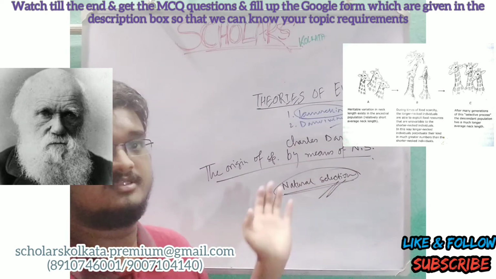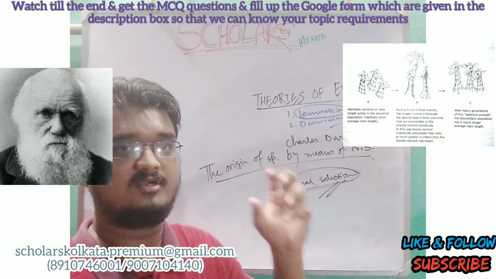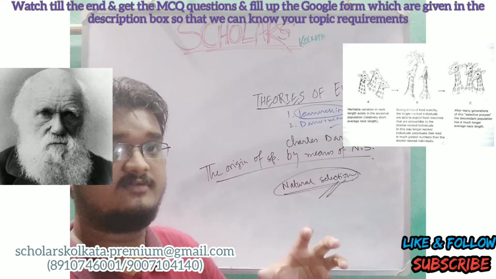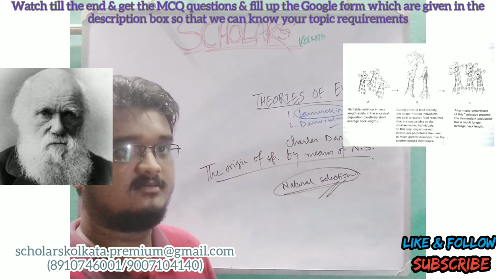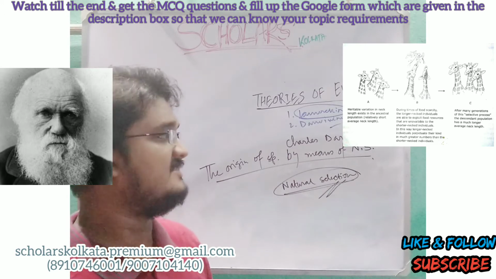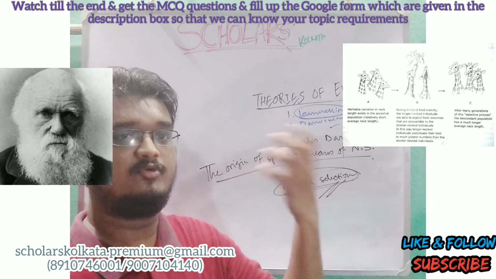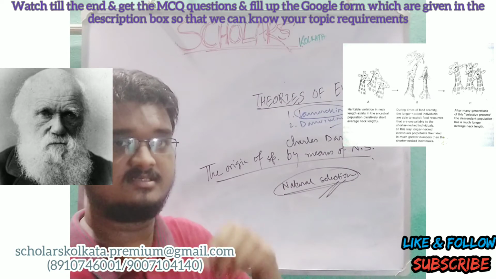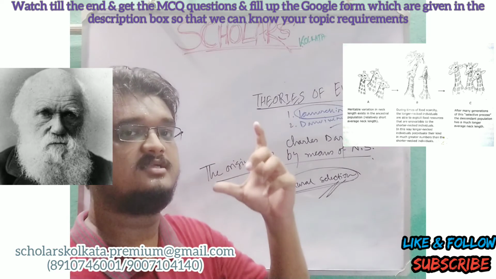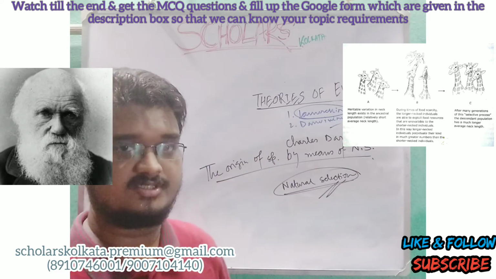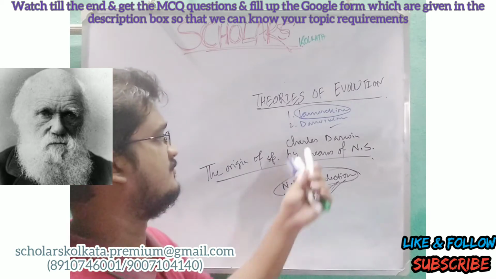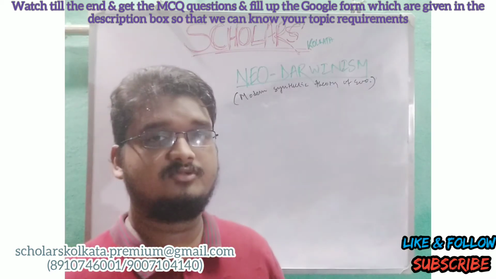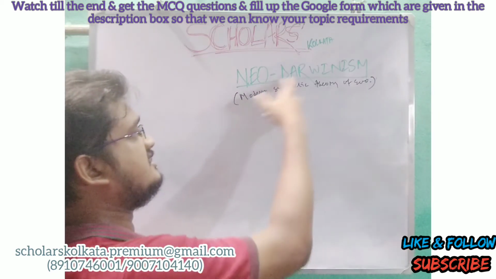So this is natural selection. Nature itself selected the more developed organisms, in this case the long-necked giraffes, because of their survival characteristics. And these long-necked giraffes then created more offspring which also have the long-necked characteristic, and thus we can see the longer-necked version of the giraffes in the current situation. So this is the Darwinism theory, which was proposed by Charles Darwin in his book The Origin of Species by Means of Natural Selection. So let's come to the last segment of this video, which is named Neo-Darwinism.